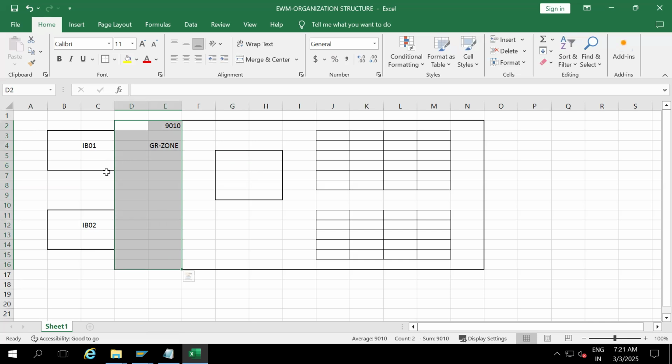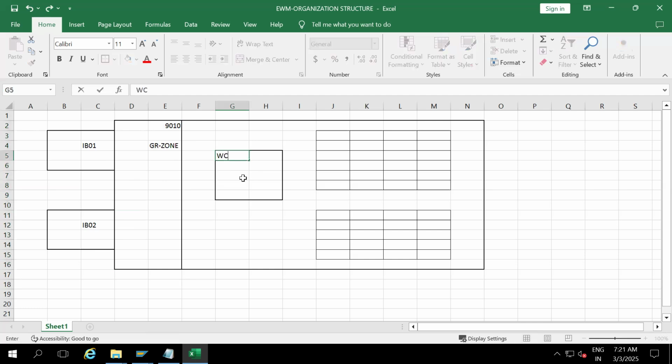Our product is going to stay for temporary purpose, for unloading, for goods receipt. Once I send this product from here to the work center, it could be packing, deconsolidation, or some value-added services. Here also it is temporary. But these are the final storage types where I'm going to put the stock permanently, till I pick the stock. My stock is going to lie here. So storage types are 2 types. One is interim storage type. The other one is final storage type.